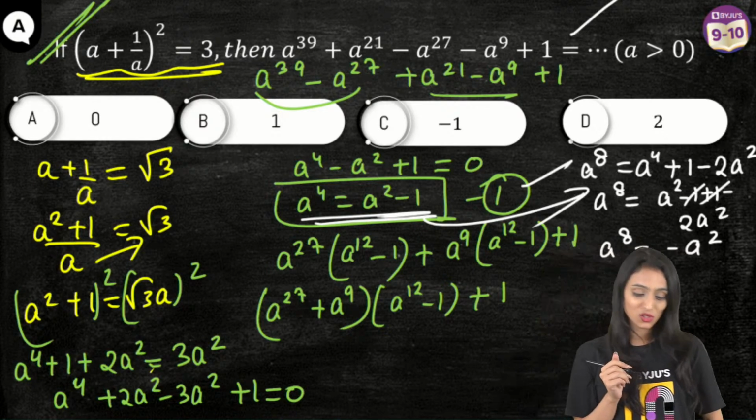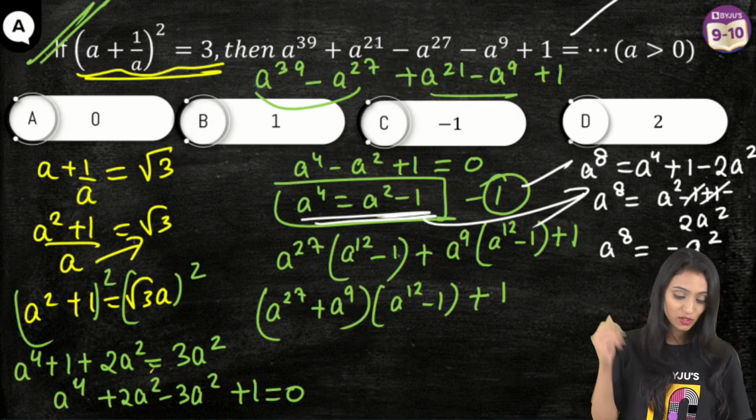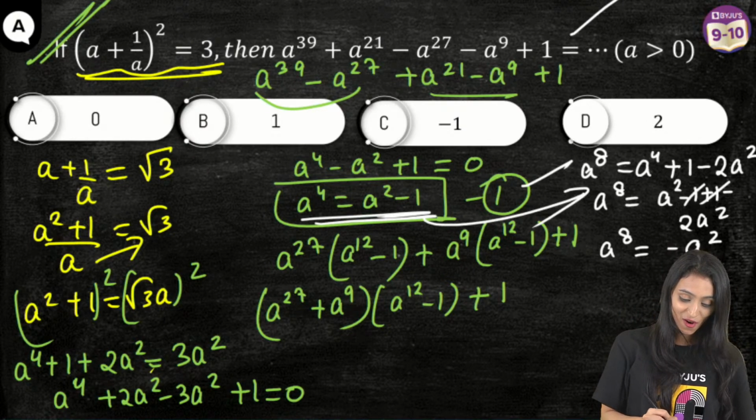Nibha, I'll come to this. Don't worry. Right now, I'm in a different zone in solving questions. So let's focus on this first.